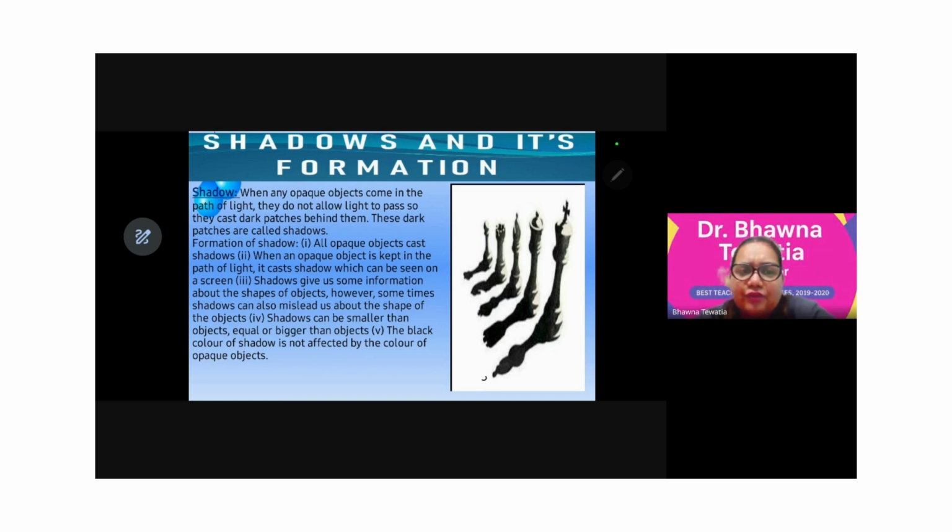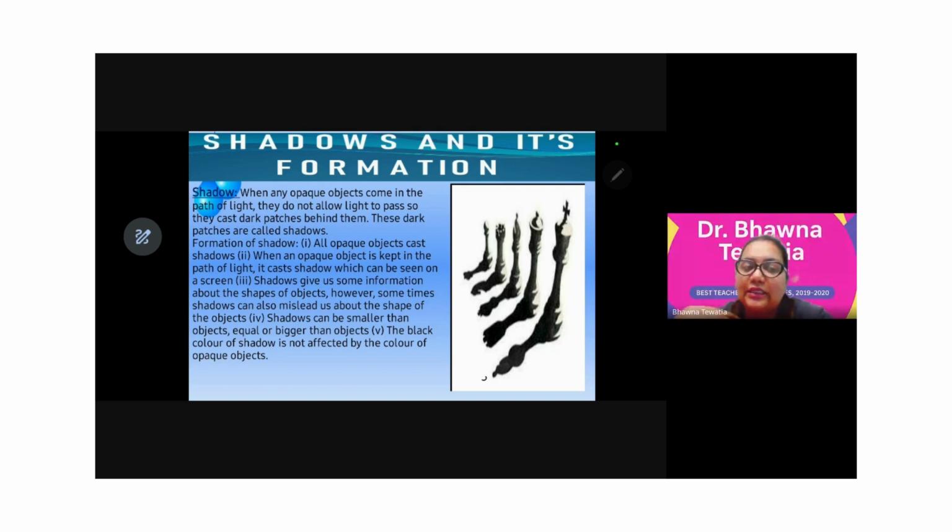Okay, the formation of shadows, what is the requirement? All opaque objects cast shadows. This is one thing you must keep in mind. We human beings are opaque, and when we do night walks or evening walks and there are street lights, you observe the shadows, because we are opaque objects.